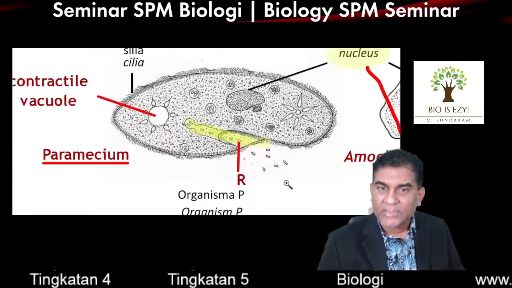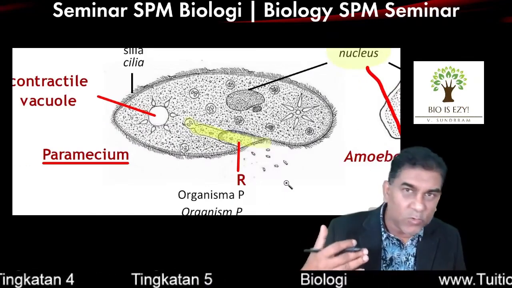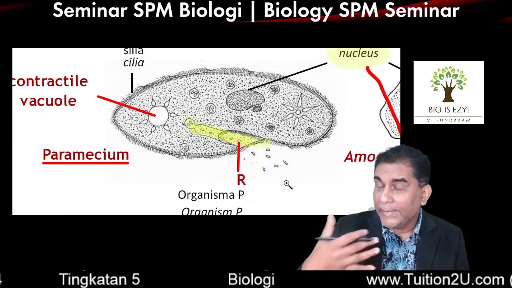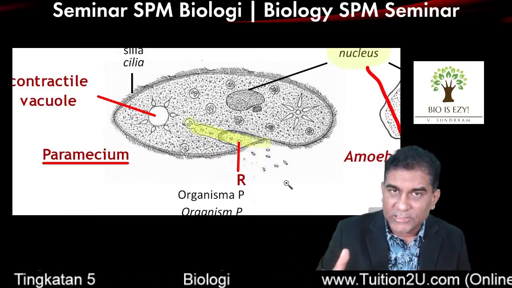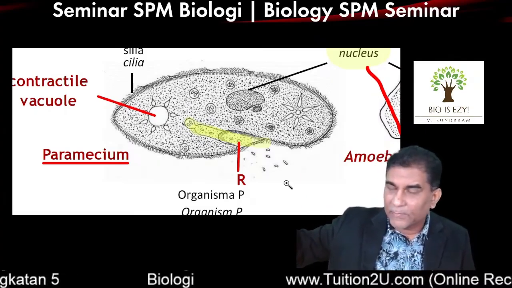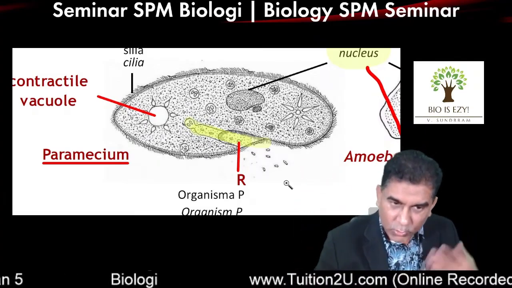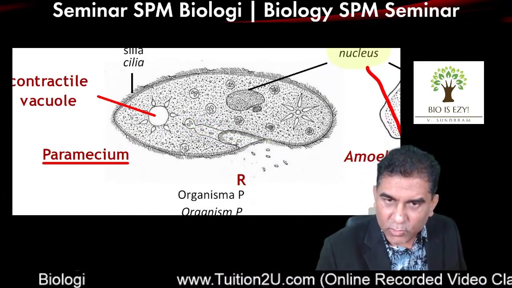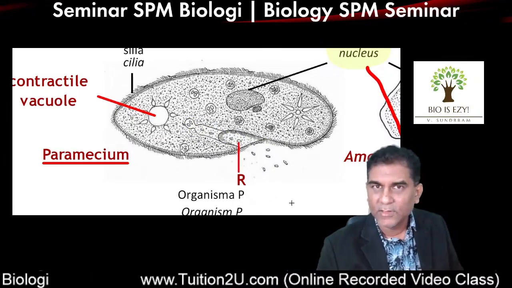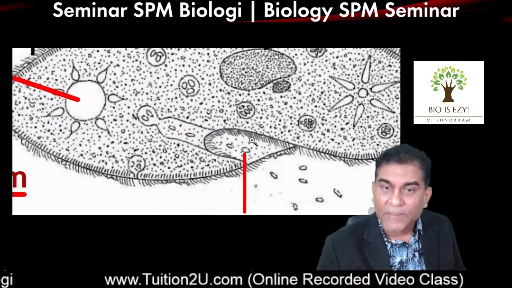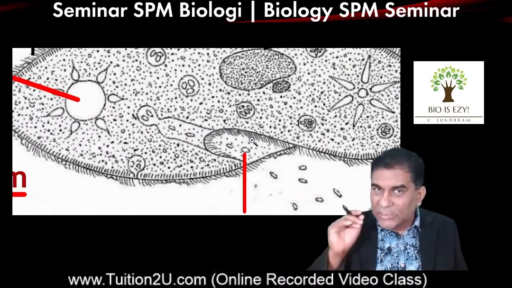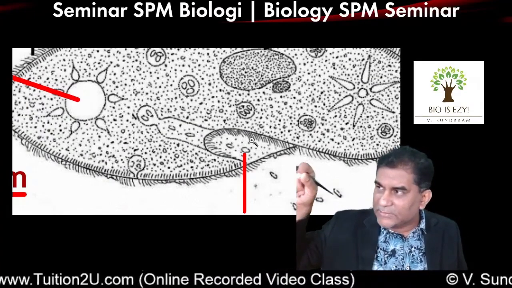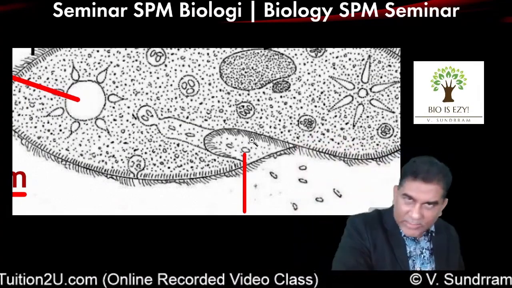Another thing that you need to understand is that whenever the question asks you to label, or asks you to draw, indirectly what they are informing you is, yes, you label the diagram. While you are labeling the diagram, look at the diagram. Meaning, if you are going to label this as oral groove, look at the oral groove. Something in here might be needed for the next answer. We are trying to bring your attention. You label the R, oral groove. Look at the oral groove. Maybe something in the oral groove is needed for you to answer the question.